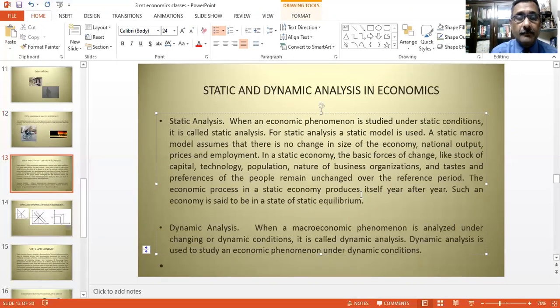A static macro model assumes that there is no change in the size of the economy, national output, prices, and employment. What we are basically saying is that I'm trying to analyze the economy as such at this point of time. In a static economy, the basic forces of change like the stock of capital, technology, population, nature of business organization, and taste and preference of the people remain unchanged over the reference period. The economic process in a static economy reproduces itself year after year. Such an economy is said to be in a state of static equilibrium.